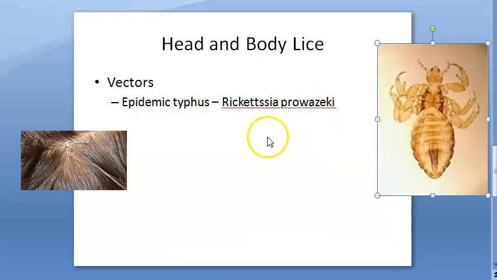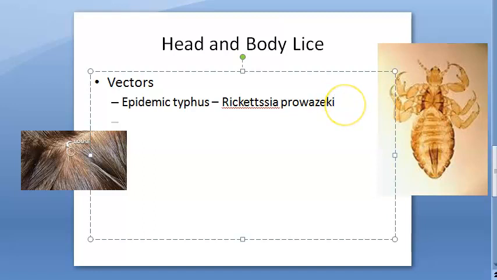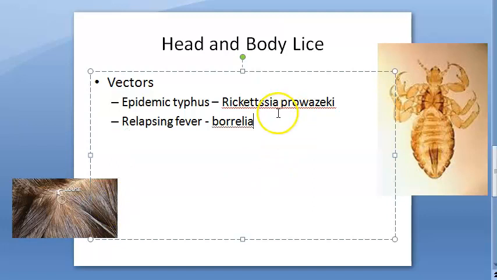So it is transmitting bacteria. Then relapsing fever, which is caused by Borrelia recurrentis, which is also a bacteria. Then trench fever, it can spread trench fever.